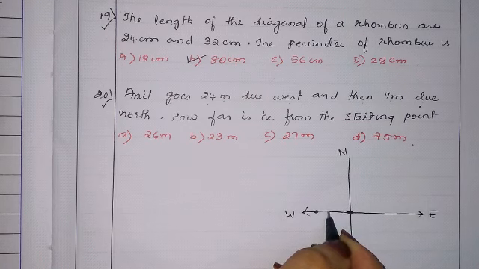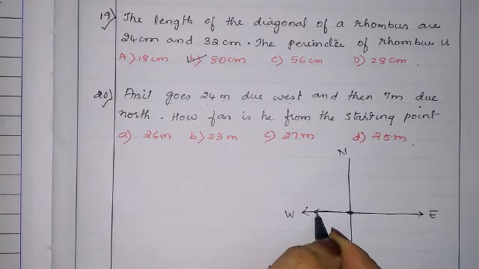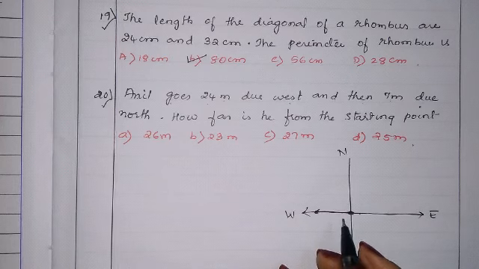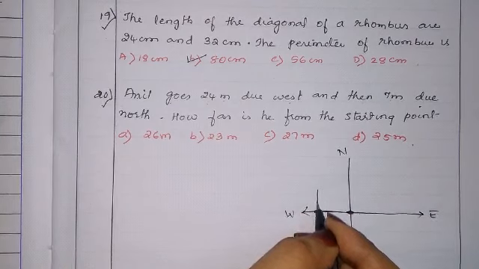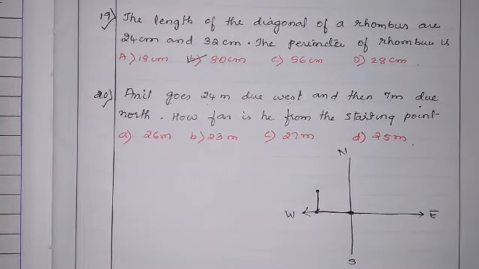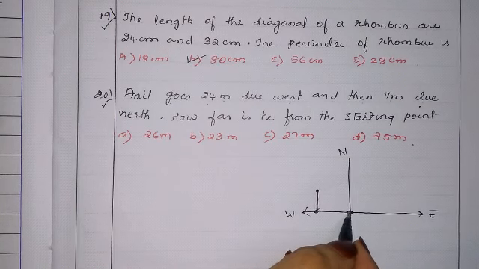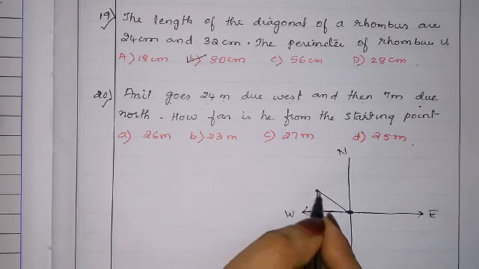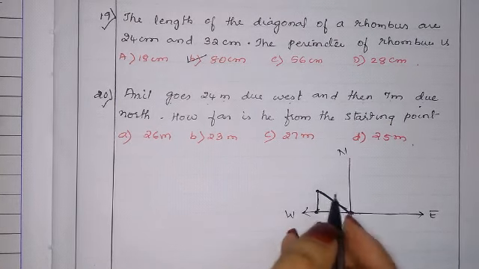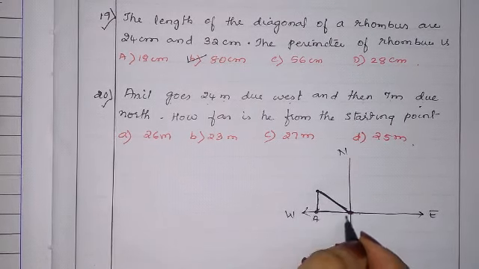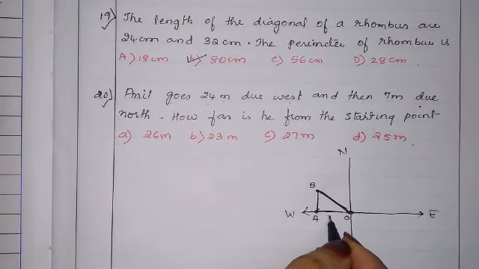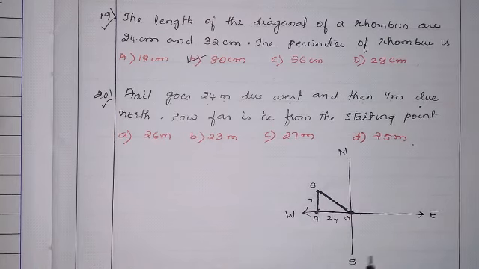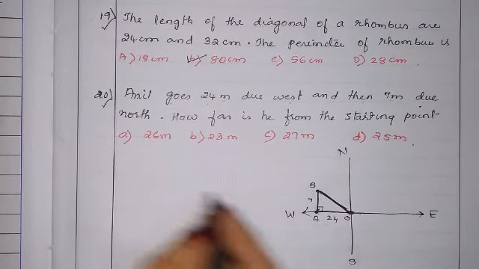He went 24 meter towards the west. Then from there he went 7 meter towards the north. Now how far is he from the starting point? This we have to find. Let us name the points A, O, B. He traveled 24 here and 7 here, so we know this is 90 degree.